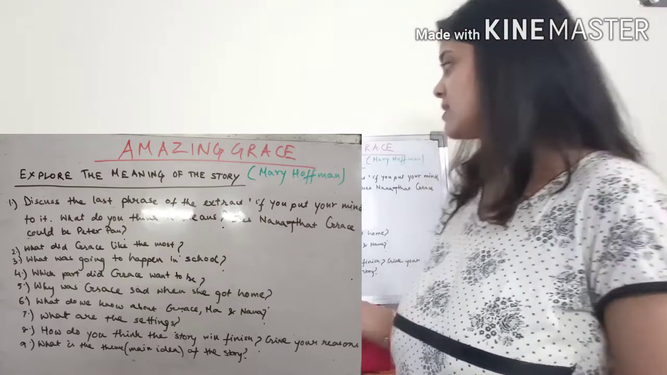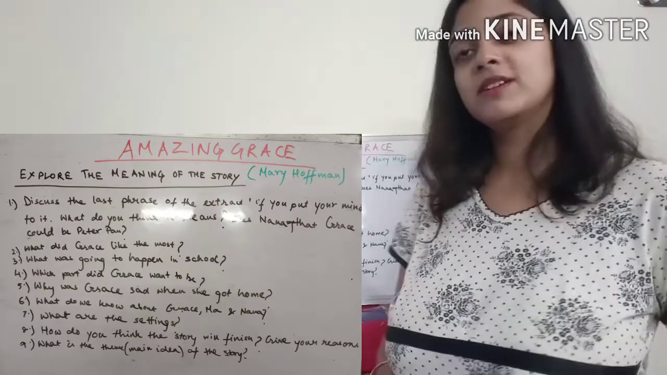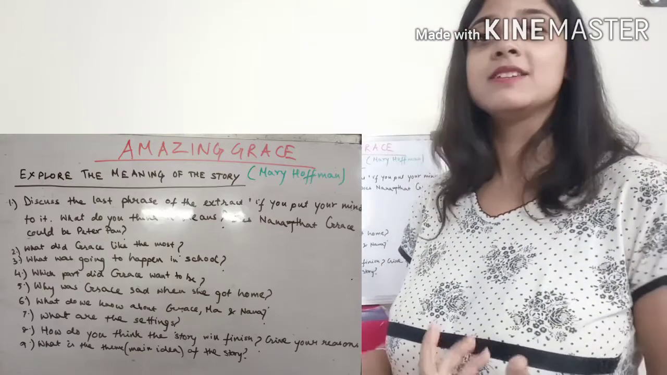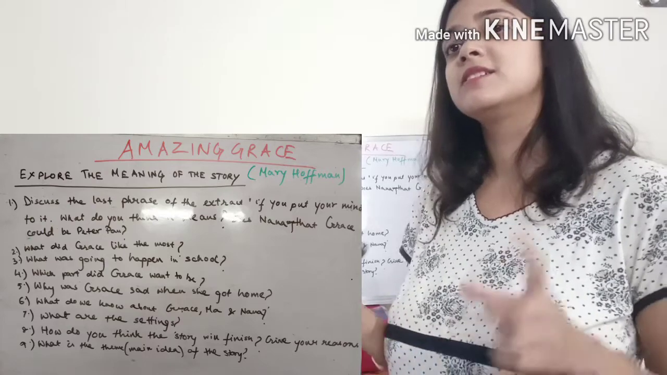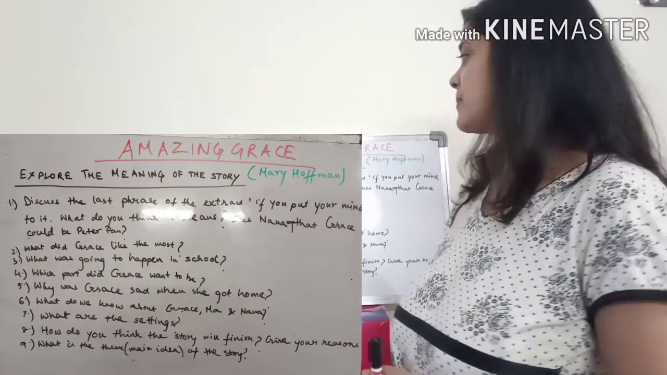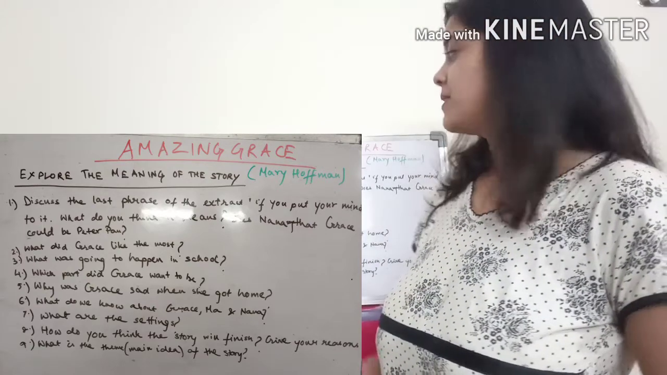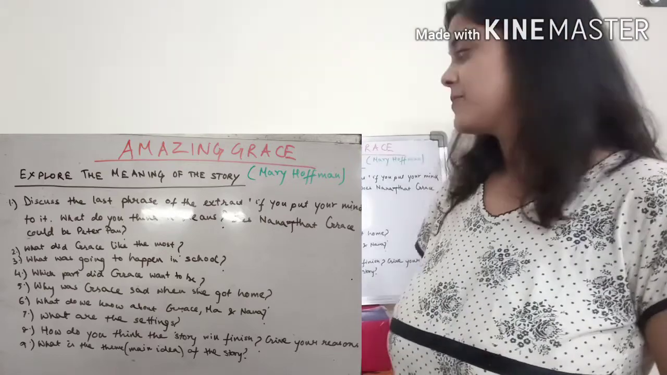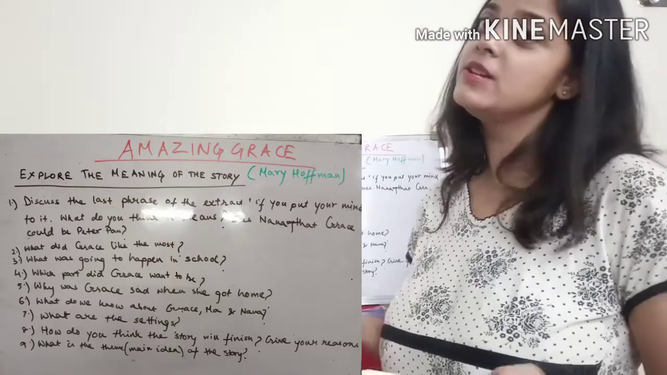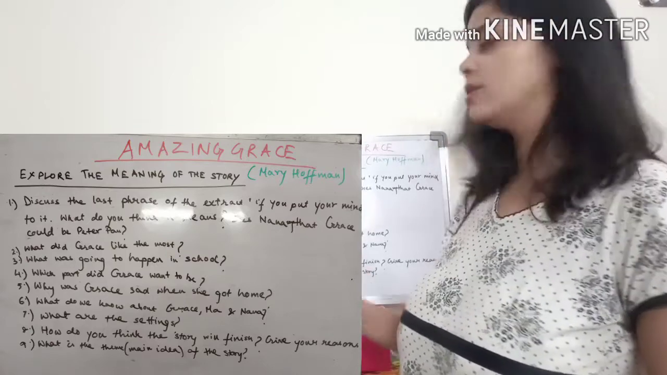Alright? Next. What did Grace like the most? So, as I said, Grace simply loved stories. She liked to enact the interesting parts of the stories. What was going to happen in school? Next, which part did Grace want to be? As I said, she wanted to play the interesting roles, the interesting character, the interesting part of the story.